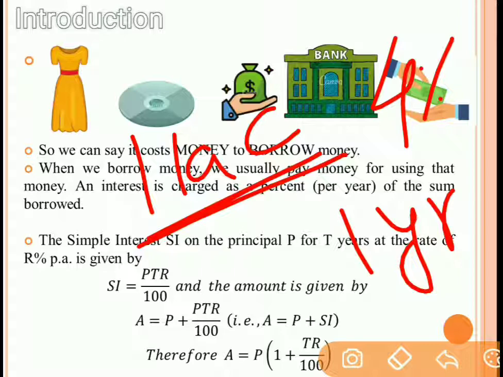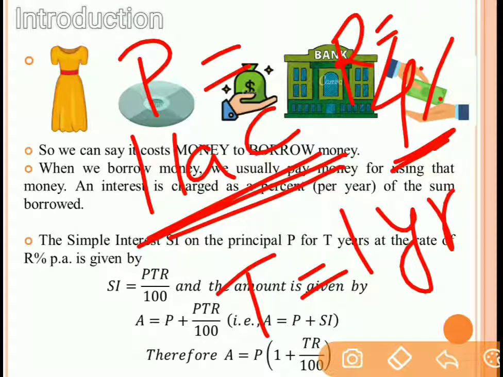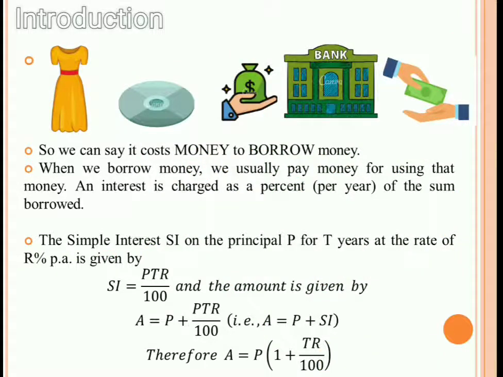So in this example, the principal amount which is borrowed from the bank is 1 lakh rupees. And the rate of interest which the bank is charging you is 4% per annum. So that is R. And the time period during which you have decided to pay back this 1 lakh amount is 1 year. Then after 1 year, you have to pay this 1 lakh amount plus an interest. And if that interest is simple interest, then the simple interest which is calculated is PTR by 100.